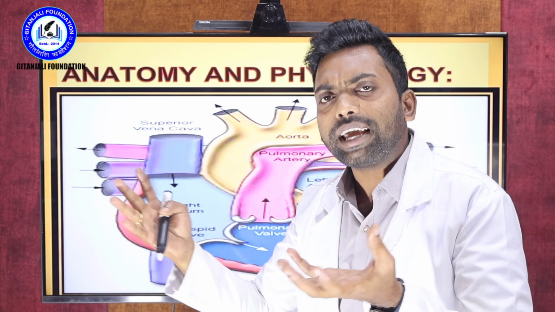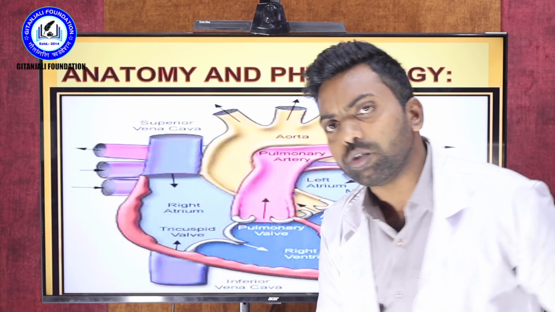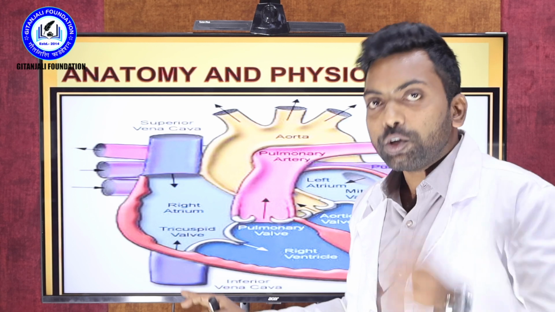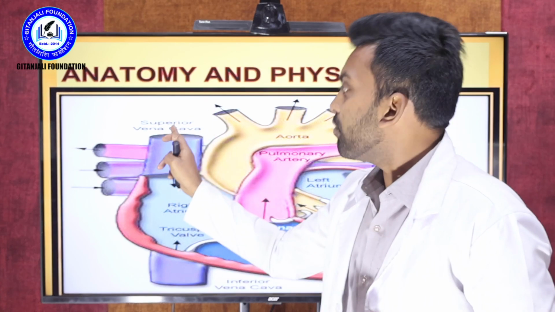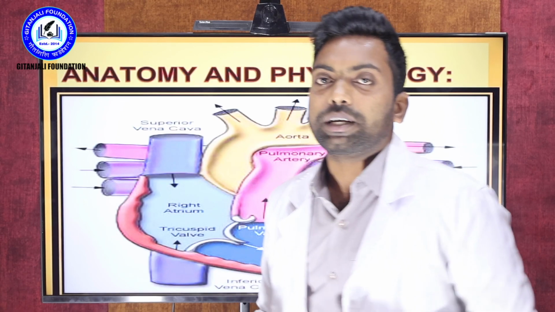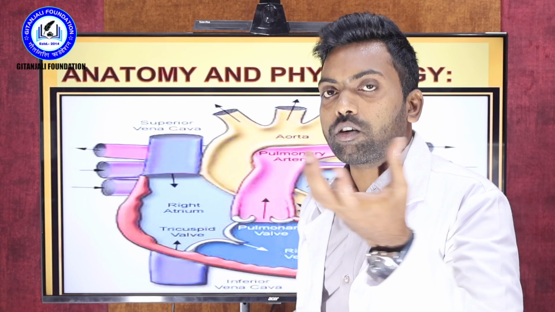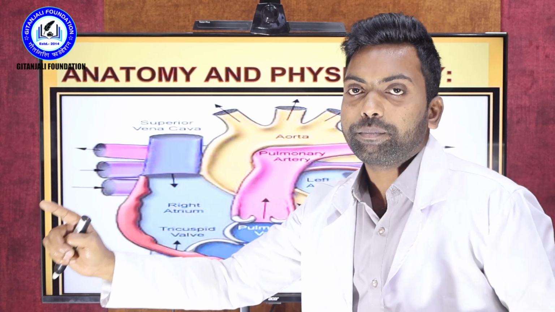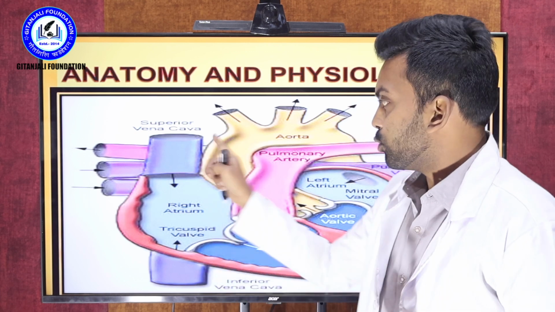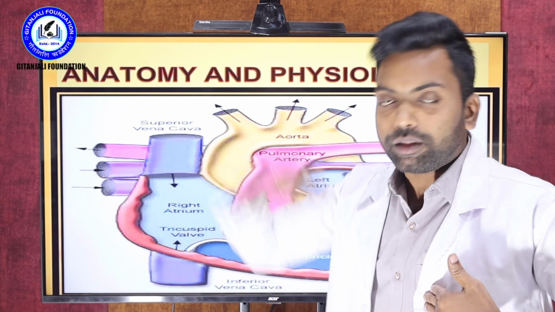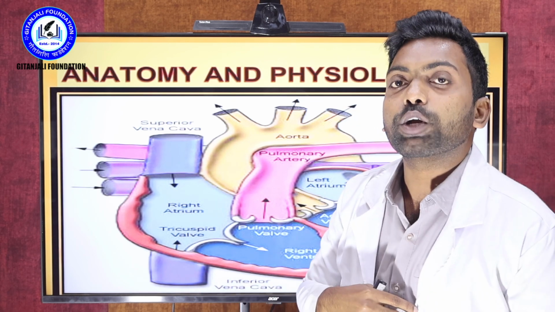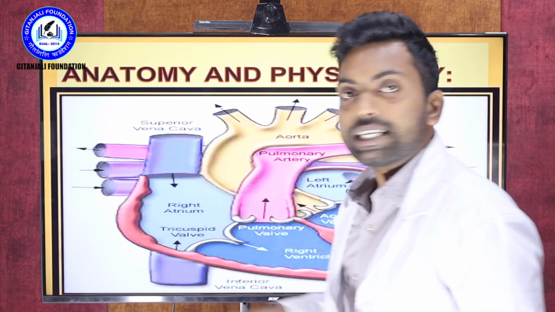So how does the carbon dioxide, the waste product, come out? Because of the superior vena cava and inferior vena cava. You need to get the point. The superior vena cava and inferior vena cava receive the deoxygenated blood, in the sense, carbon dioxide blood, CO2 blood. That is the main purpose of the superior vena cava and inferior vena cava. The superior vena cava carries deoxygenated blood from the top of the body, and the inferior vena cava carries deoxygenated blood from the bottom of the body. By that, the two things are completed.